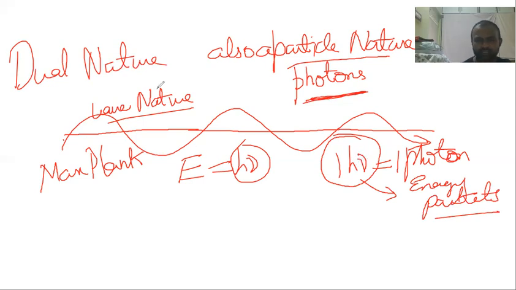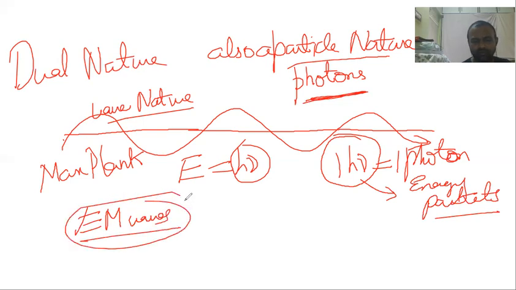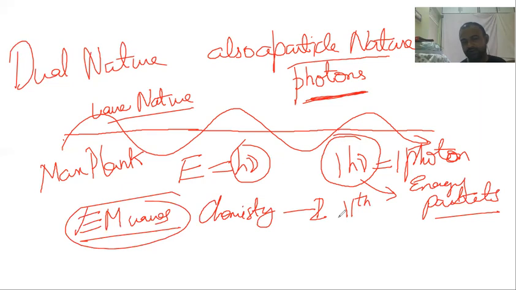That we will do. Another easy chapter is there: electromagnetic waves, the easiest chapter. In this chapter we will learn about the spectrum of light, emission spectra, all of those things. That is already taught in chemistry, the second chapter of 11th standard, or inter first year, the chapter on atoms. The same thing will repeat now. All that you learned in chemistry on atoms will again repeat in the next chapter of physics.